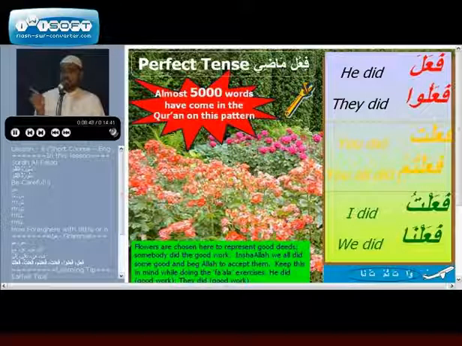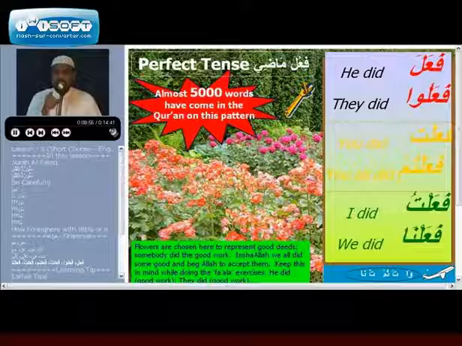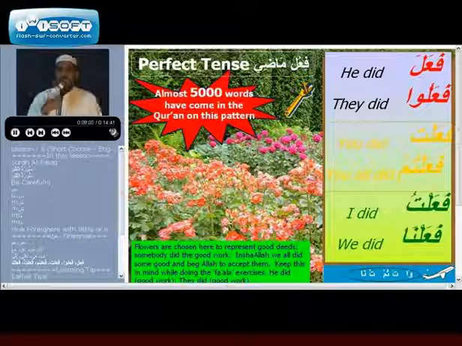You repeat after me. Fa'ala, he did. And use your hands. Fa'alu, they did. Fa'alta, you did. Fa'altum, you all did. Fa'altu, I did. Fa'alna, we did.